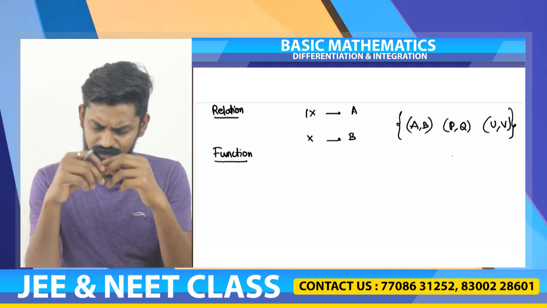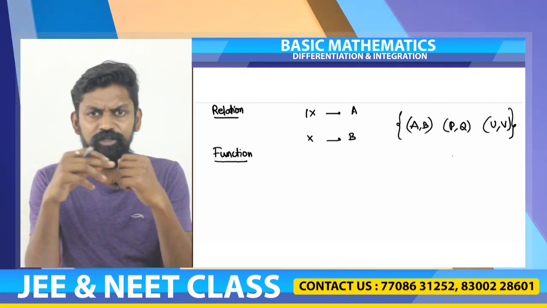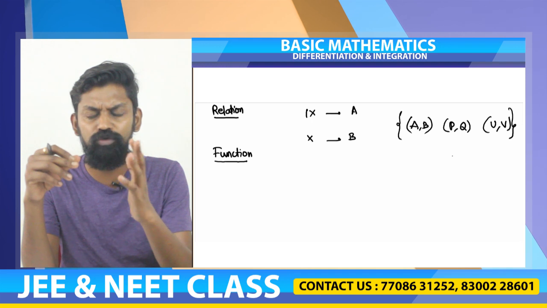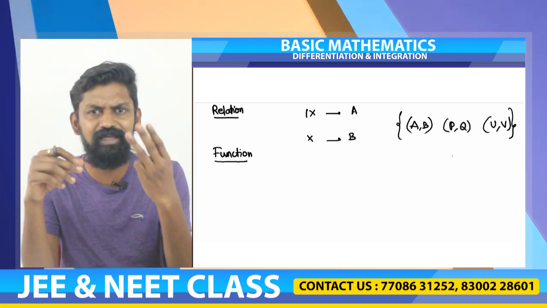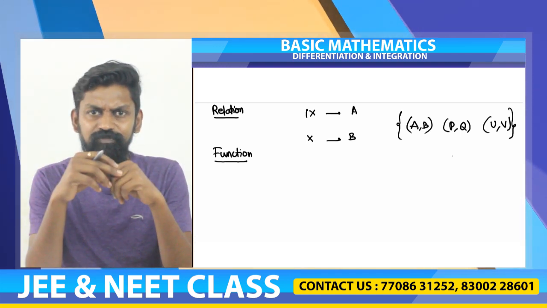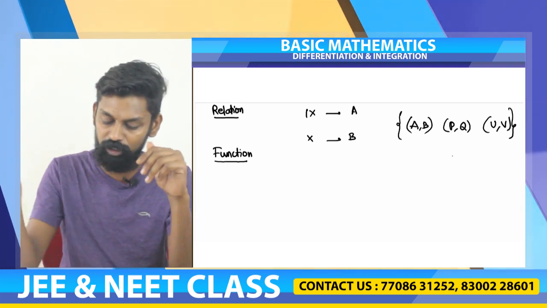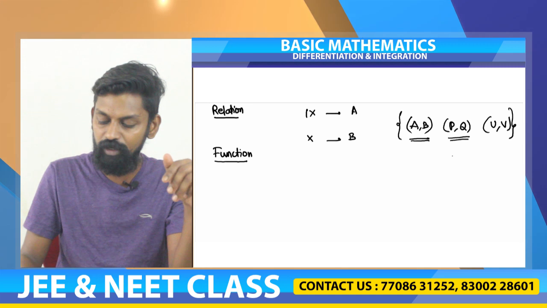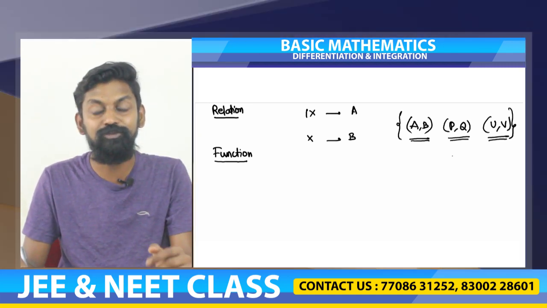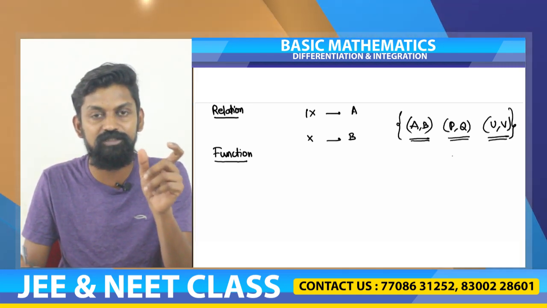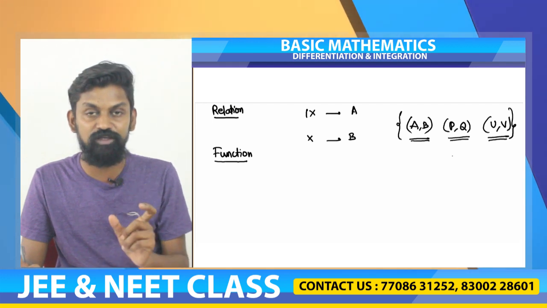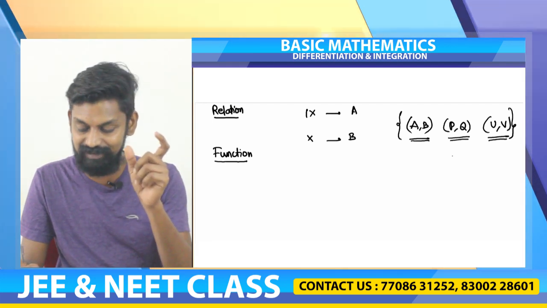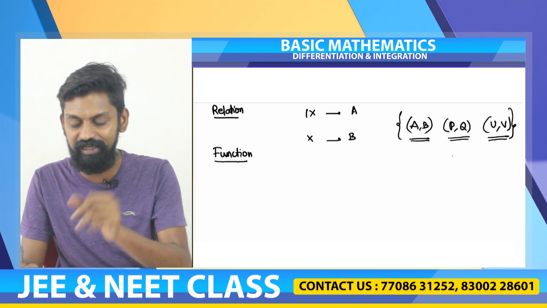In this example, there are 3 ordered pairs, A comma B, P comma Q, U comma V. AB is one ordered pair, PQ is another, UV is another. So the number of ordered pairs which are part of this relation is finite, only 3 in this case.